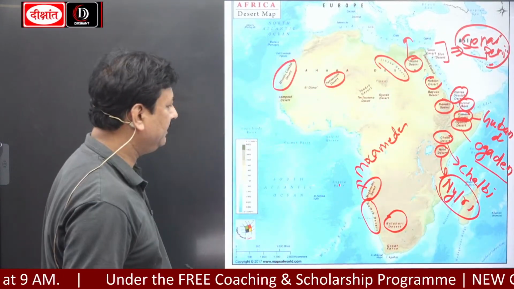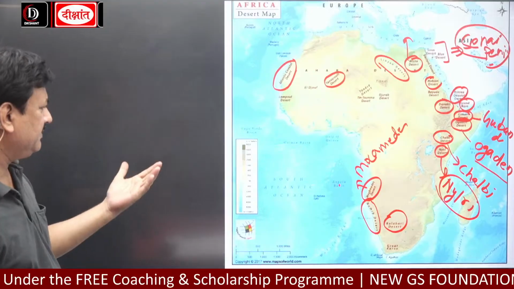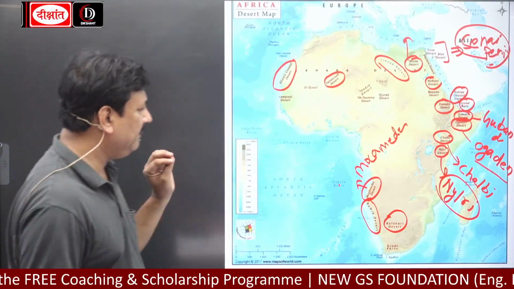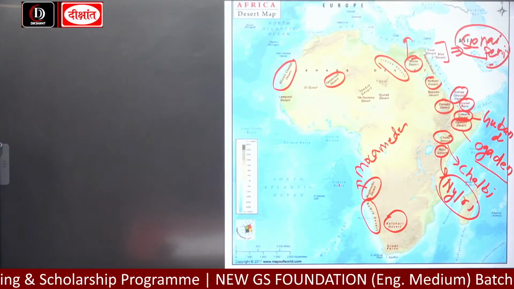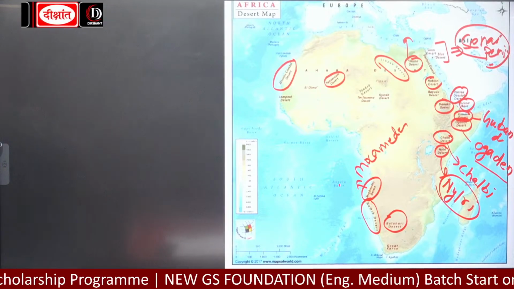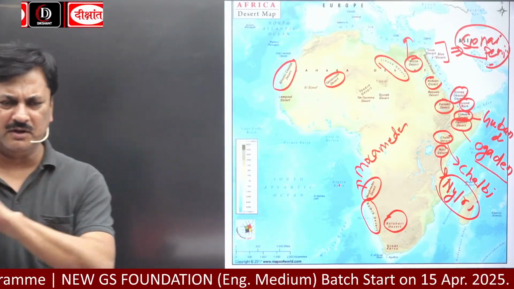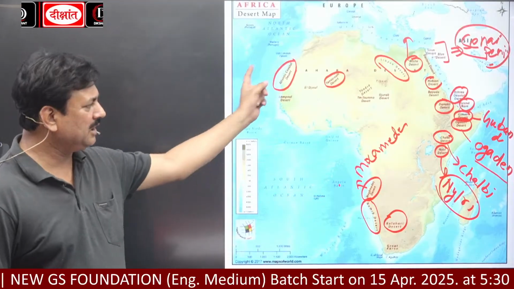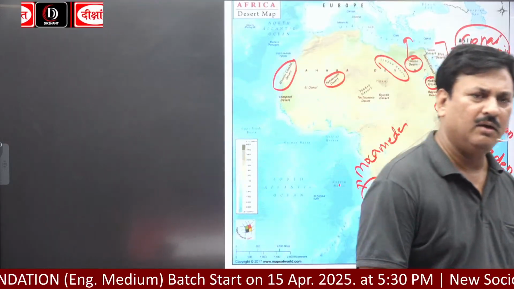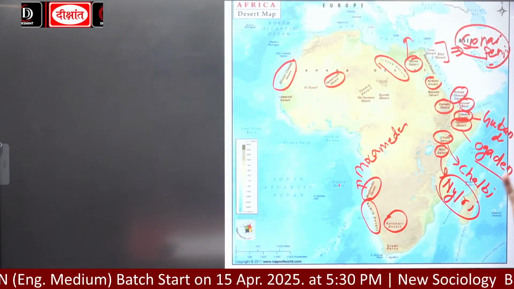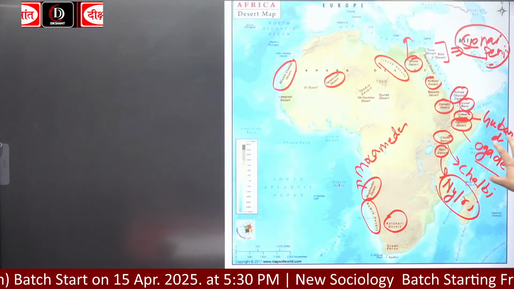You all have to keep in mind, and once or twice when you see the map, it will be embedded in your mind. If you want to pass the examination, and I know you are all preparing very hard for a good result, then when you see the atlas once or twice or thrice, all the deserts will be embedded in your mind. So these are some important deserts.